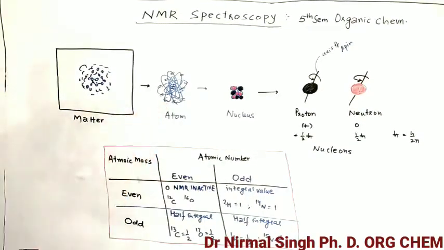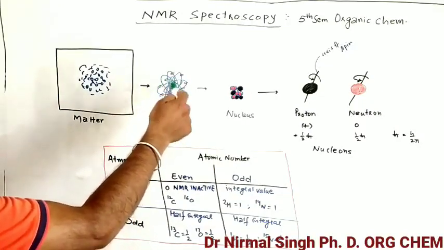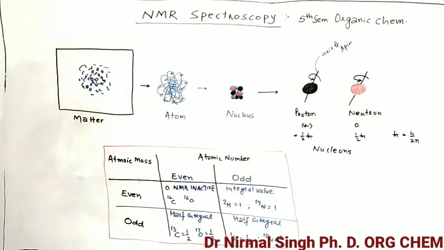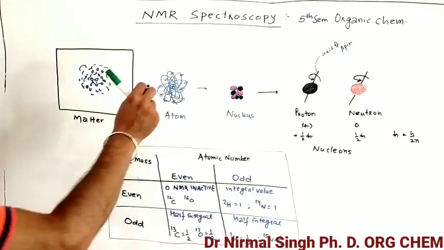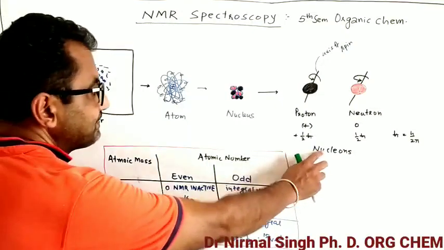This is an atom, in which there is a nucleus and electrons revolving around it in three-dimensional space. If we zoom in only on the nucleus, it contains protons, the black ones, and neutrons, the red ones. Collectively, these protons and neutrons are called nucleons. This word, nucleon, is used here.